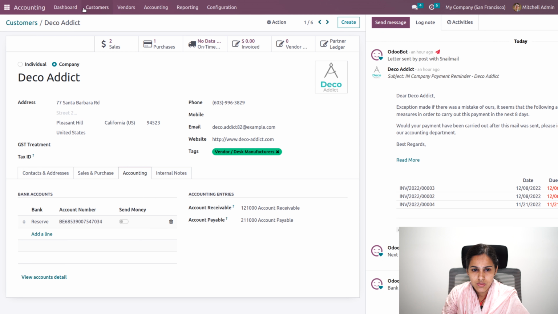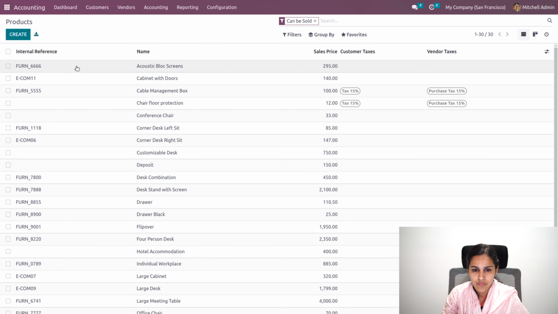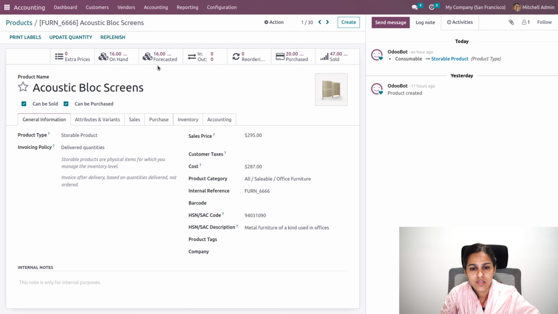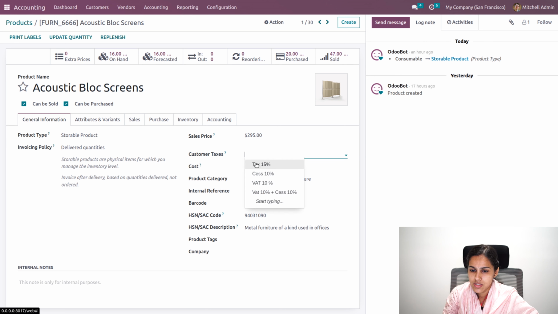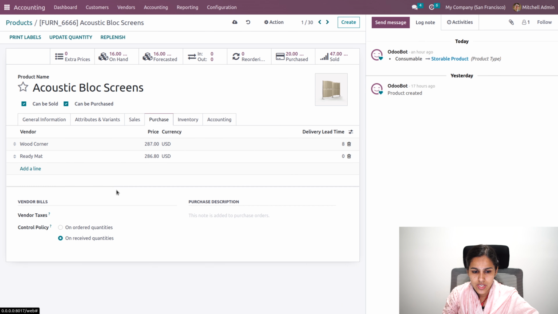Okay. So here we apply the chart of accounts, and for the product as well, let's go to the product again. And here we'll be able to add the product price and also the customer tax. So I'll provide it as tax 15%. So here you can see the tax included price for the customer, that if I'm selling this product to a customer, this tax will be taken, as well as under purchase we can see the vendor tax.